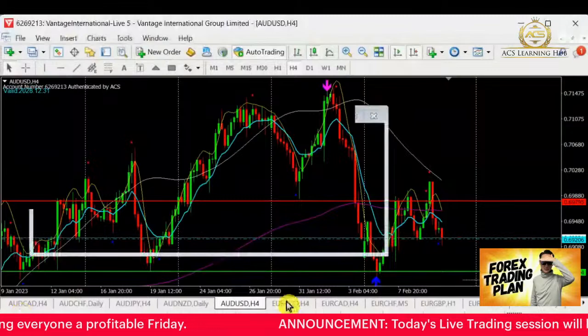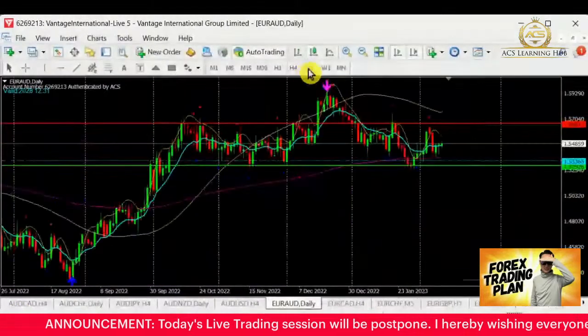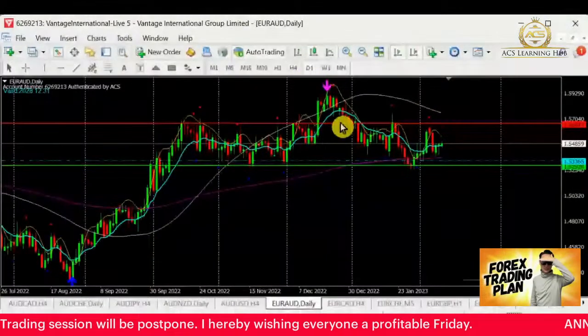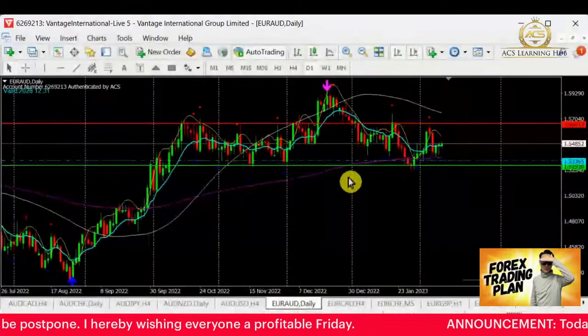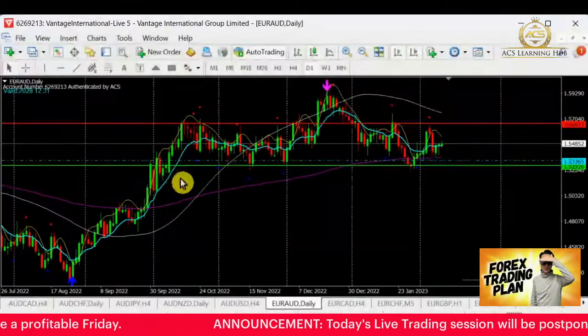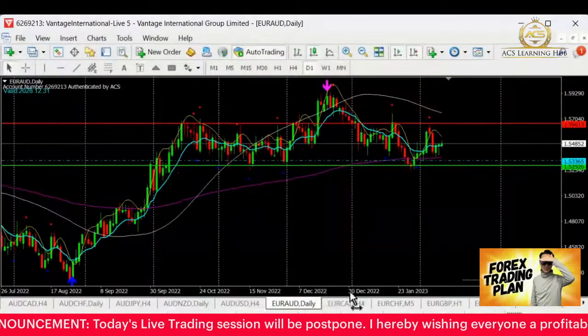Euro Aussie. Technically we are still in the bull but transiting into the bear, struggling in the bear area. For now, for Euro Aussie, we will start today and observe it for a while. Let's see whether it can come back for the selling.